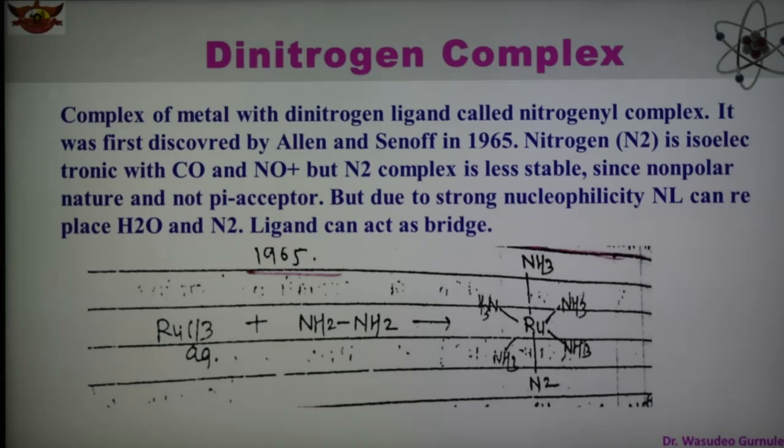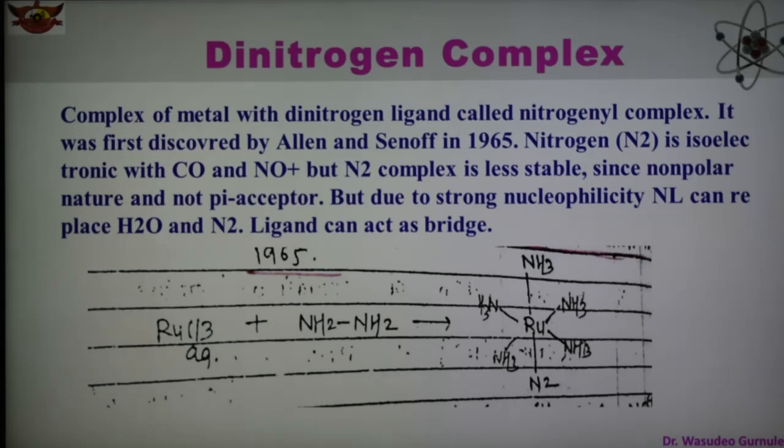Nitrogen is isoelectronic with carbonyl, that is CO, and NO plus, but the nitrogen complex is less stable because it is non-polar in nature and not a pi acceptor. Therefore, due to the strong nucleophilicity of nitrogen, it can replace water or other ligands and act as a bridge.